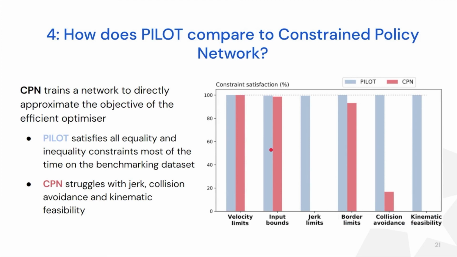And lastly, we are comparing our method to an external optimizer-free method, constrained policy network, or CPN. This trains the neural network directly on a loss function constructed from the constraints optimized by the NLP solver, with ReLUs emulating hard constraints. We used a far simpler training dataset with only 3 static vehicles, as training the CPN was highly unstable. This plot showed that CPN struggled to consistently satisfy kinematic, jerk, or collision constraints.